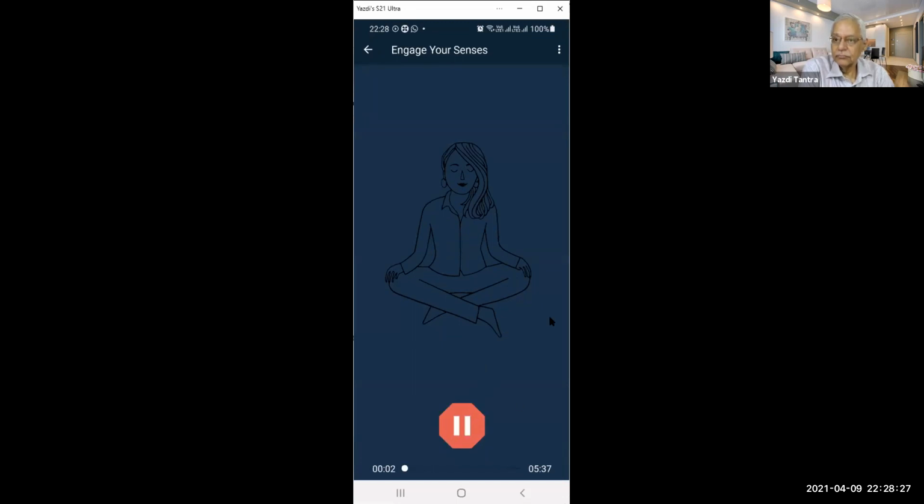Engaging your senses. Wherever you are, focus your awareness on your surroundings. Look around and take notice of what you see. Just observe the variety of colors, shapes, and textures of what you see.